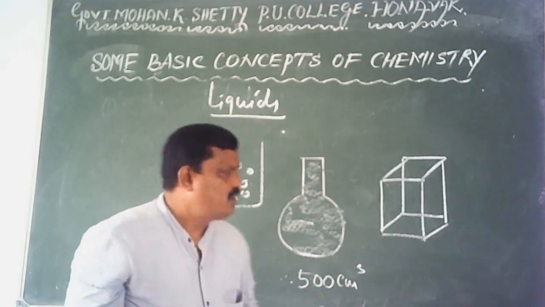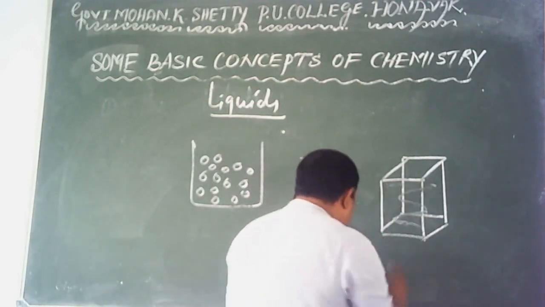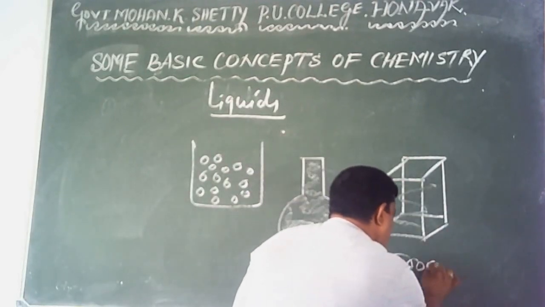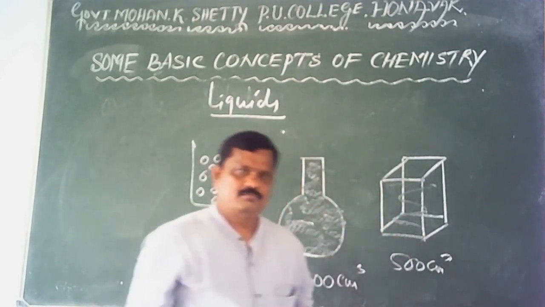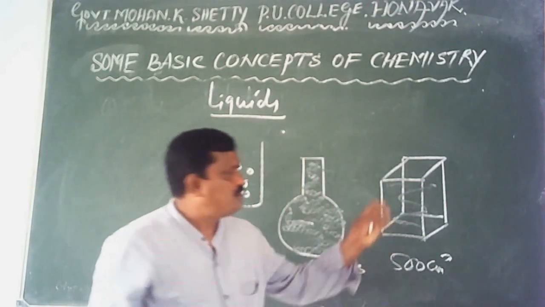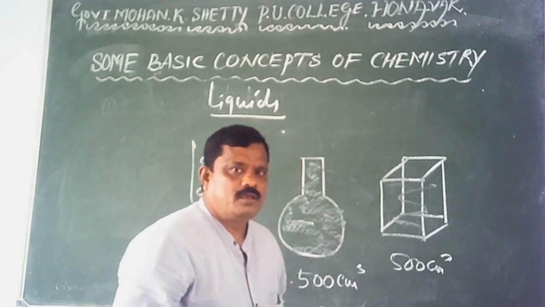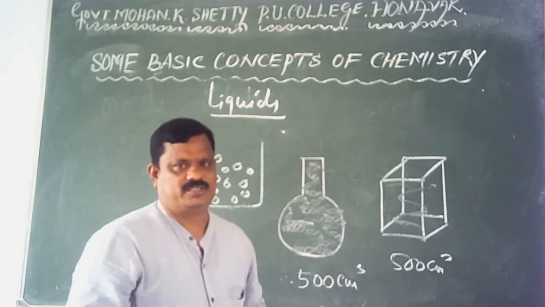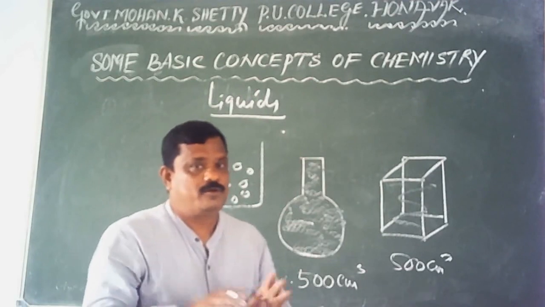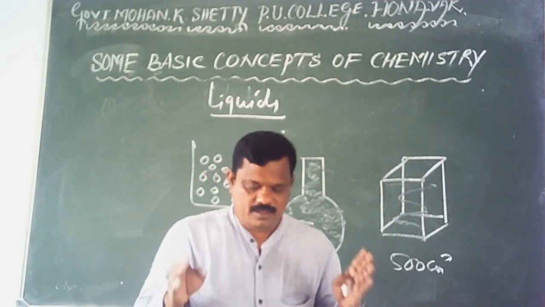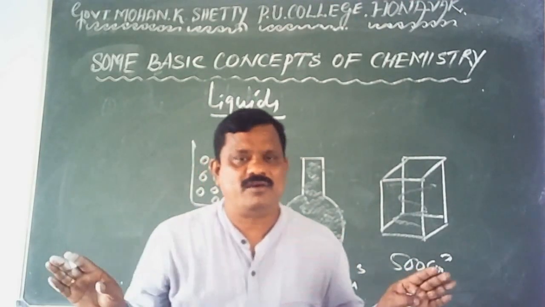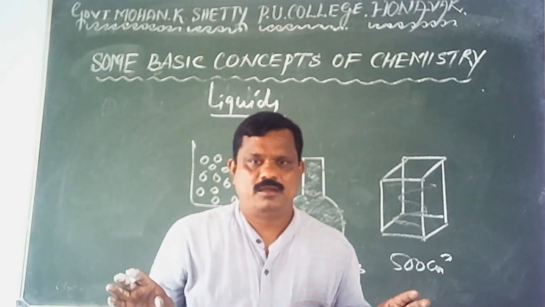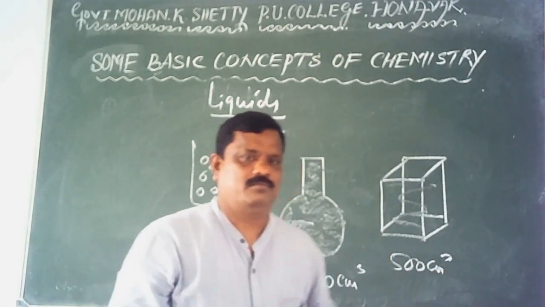Volume remains same. Here too, volume of water is 500 cubic centimeter only, but shape is changed. In this vessel, water gets the shape of this vessel. Therefore, it is very clear that liquids do not have definite shape, but they have definite volume.